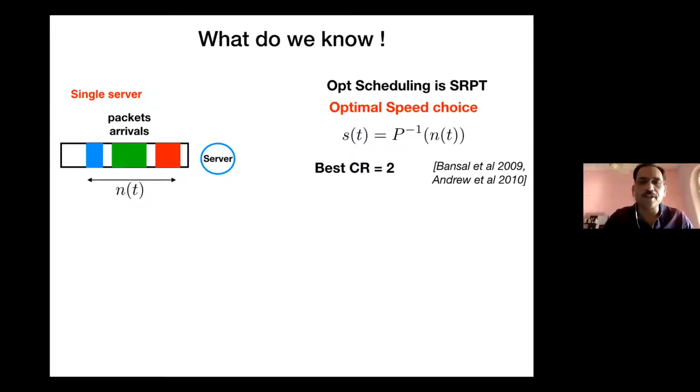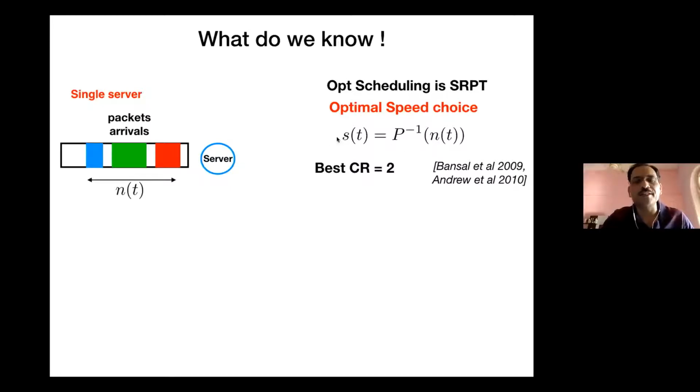Now almost everything is known for this problem when there is a single server. Optimal scheduling, as I pointed out before, remains the SRPT algorithm, and optimal speed choice has been shown in a couple of papers in 2009 and 10. What it tells you is that the speed to be chosen at time t is P inverse, P being the power function, of the number of packets which are outstanding in the system. So n of t is the number of outstanding packets at time t, and you just pick S of t to be equal to P inverse of n of t.